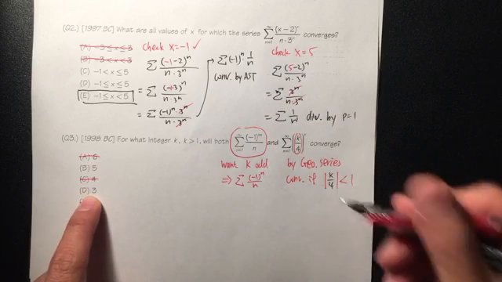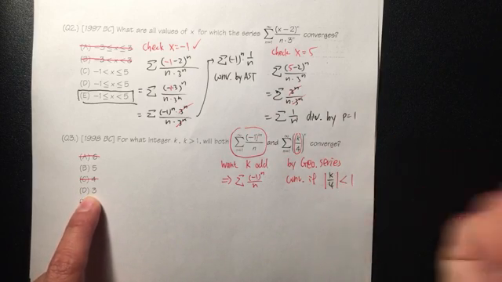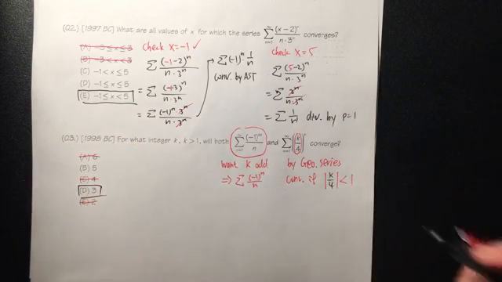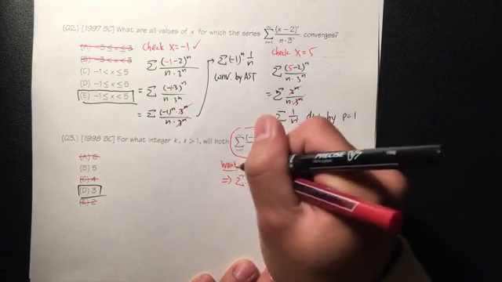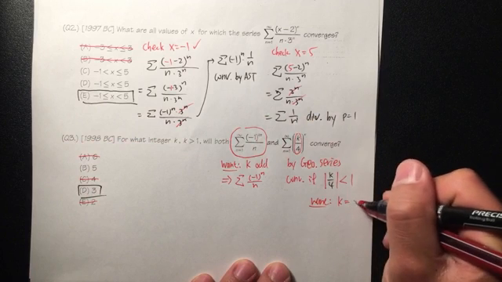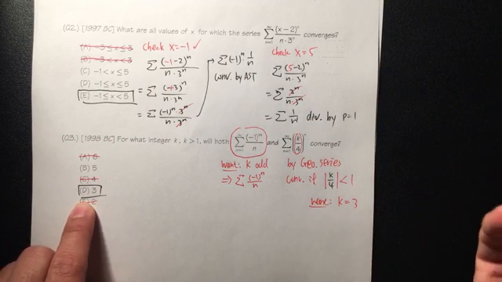Among all the choices, when k is equal to 3, that will make this 3 over 4, right? So k has to be 3. So from here, we want to have k equal to 3 on this choice, right?